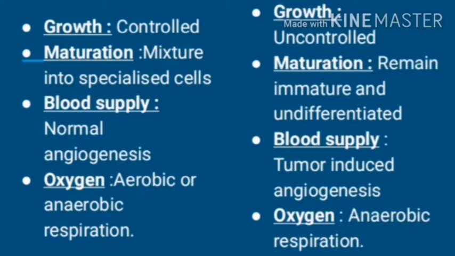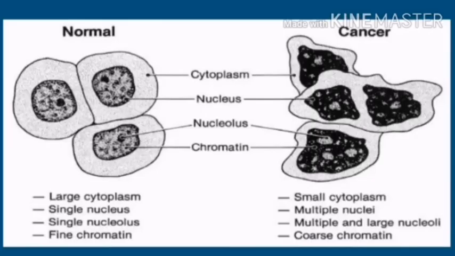undergo only anaerobic respiration. Now there is a diagram between normal cell and cancer cell. Through this diagram you will be able to see the difference between both the cells.